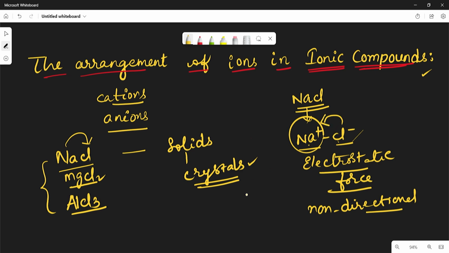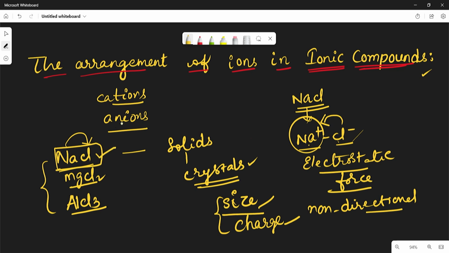Then how will the structure form? Depending on two factors, especially the size as well as charge, generally a number of oppositely charged ions get attracted to it, but in a definite number. So based on that size and charge, there exists the structure of that crystal. If you take sodium chloride as an example, generally in sodium chloride,